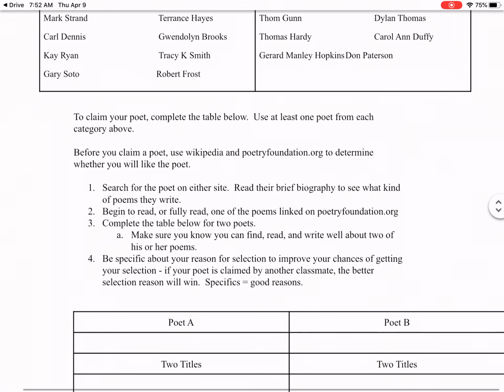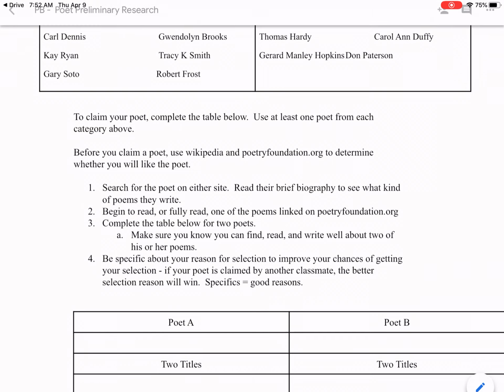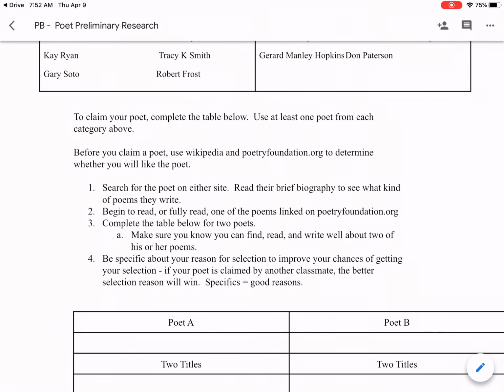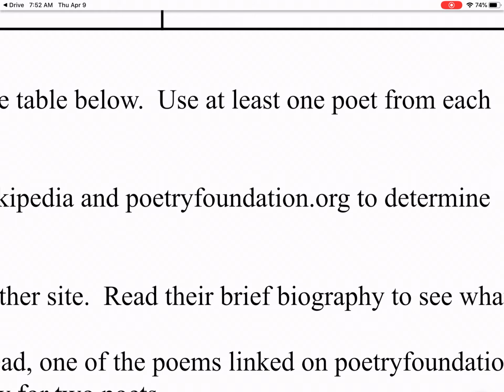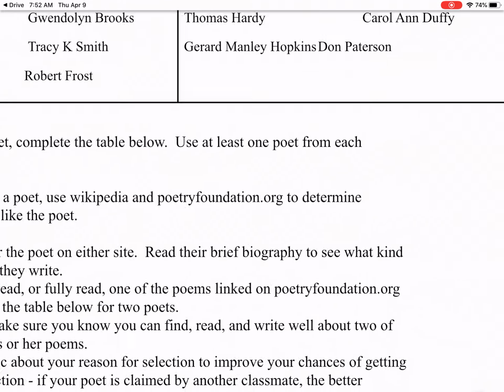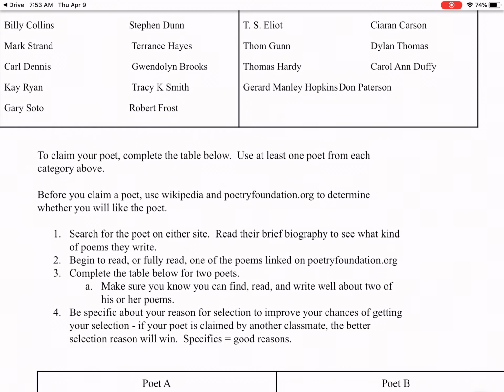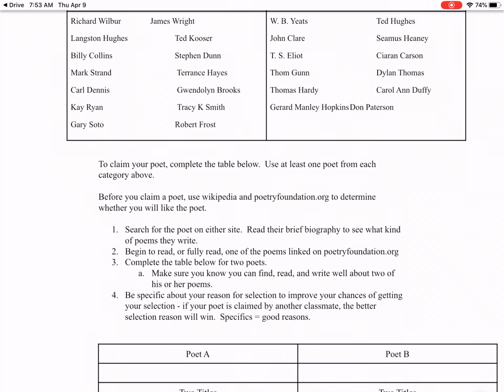For whichever poet you choose, you need to search for a poet either at Wikipedia or poetryfoundation.org. Some of them aren't going to have their poems or links to their poems on Wikipedia, and poetryfoundation.org will have their poems. So there it is, poetryfoundation.org, okay? On those, they have the little magnifying glass search bar, type the poet's name in, read some poems by the poet. Read one poem, read half a poem, to make sure you understand it and see if you like it. If you don't understand it or don't like it, move on, all right?